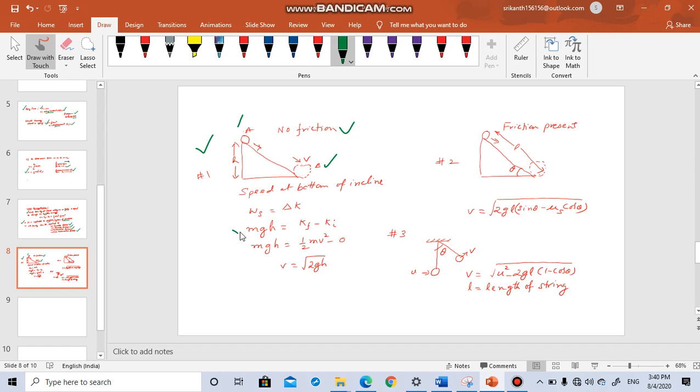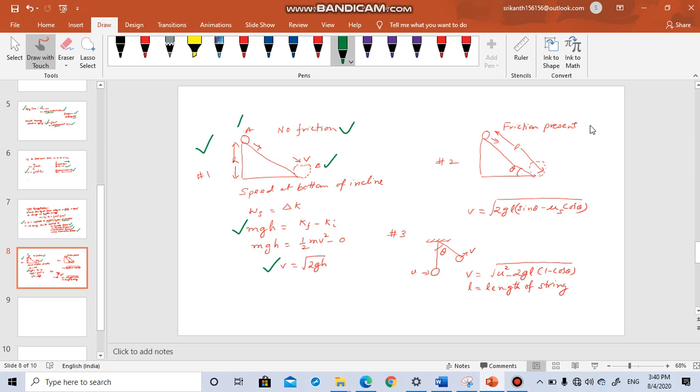So mgh is equal to Kf minus Ki. Let us say when it reaches the ground the velocity is v, so half mv square minus, initially the body was at rest, so 0. Body at rest, no kinetic energy. You get v is equal to root over 2gh.